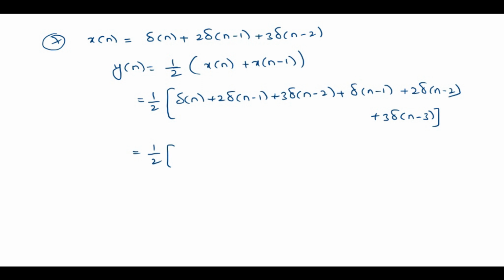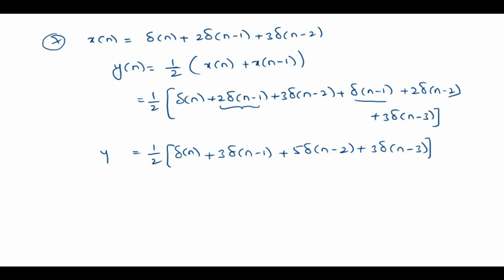1 by 2 in the complete. In this we have only 1 del of n. Here we have 2 del of n minus 1 and here again del of n minus 1, total it is 3 del of n minus 1. Next 3 del of n minus 2 and 2 del of n minus 2, total it is 5 del of n minus 2, plus 3 del of n minus 3. Now see the signal y of n having the terms del of n, 3 del of n minus 1, 5 del of n minus 2, 3 del of n minus 3. You can represent this in sequence form.